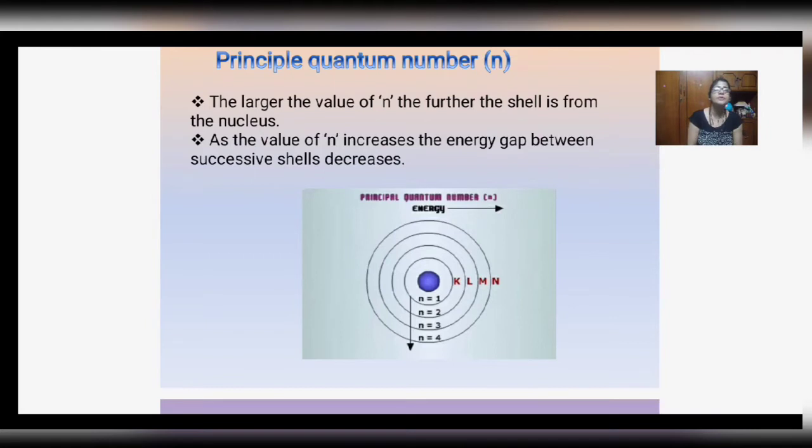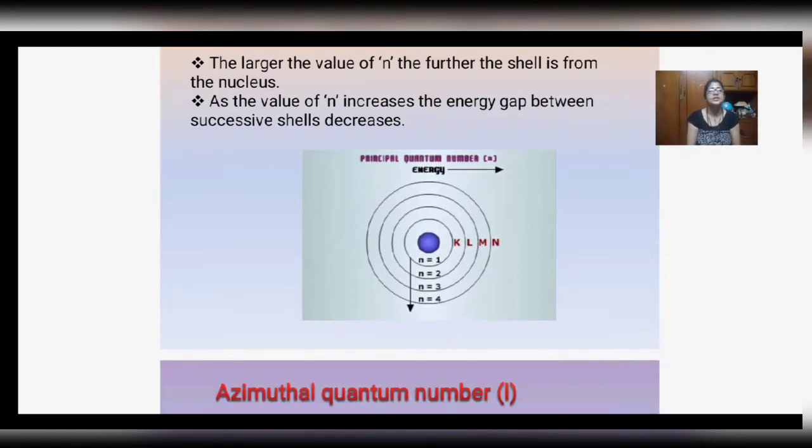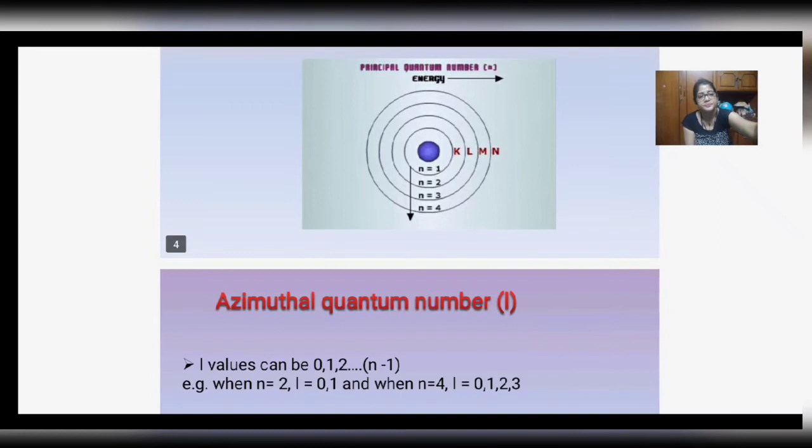So we can see from the picture, when n is 1, that is assigned as K shell. When n is 2, it is assigned L shell. When n is 3, it is assigned M shell. And when n is 4, it is defined as N shell and so on. So, as the value of n increases, the distance of the outermost shell from the nucleus increases automatically, and the energy gap between successive shells decreases.